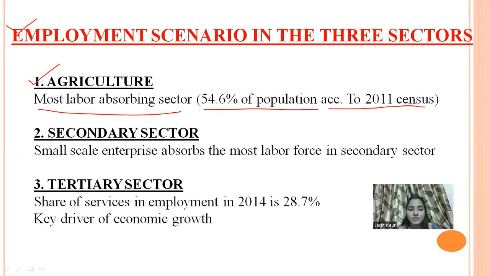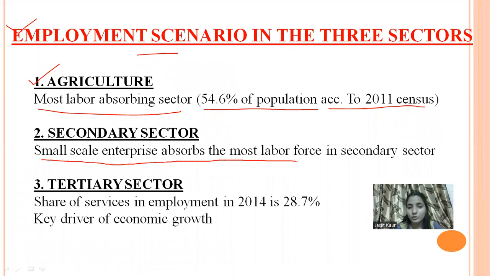Now in the secondary sector, small scale enterprises absorb the most labor force. The small scale industries have the most labor force in the secondary sector, whereas in the tertiary sector the share of services in employment in 2014 is 28.7%.